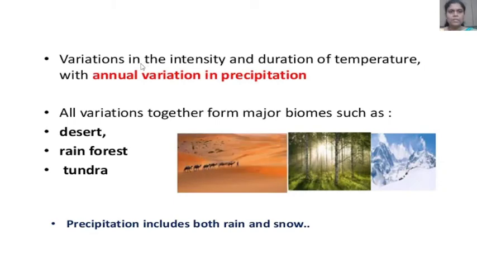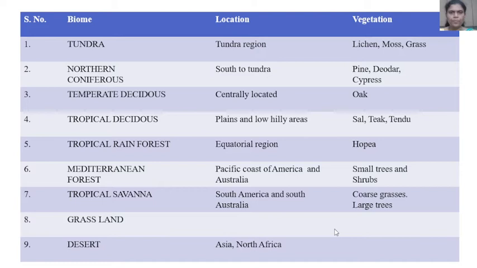Then variations in the intensity and duration of temperature, together with the annual variations in precipitation, all together form major biomes. First look at this picture: first, the desert biome, then second, the rainforest biome, and this is the tundra. The precipitation includes both rain and snow.